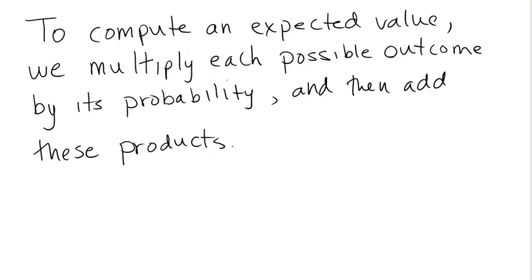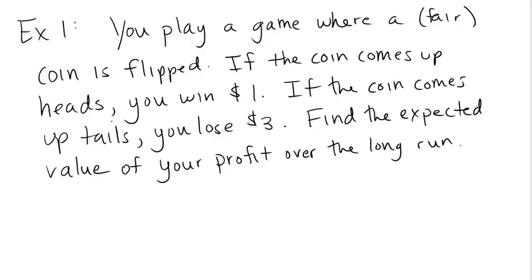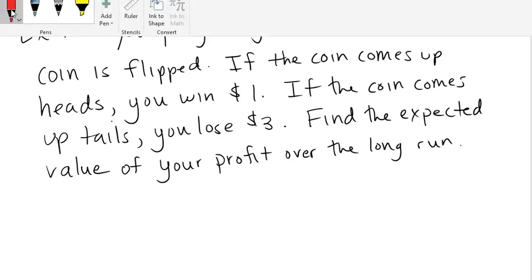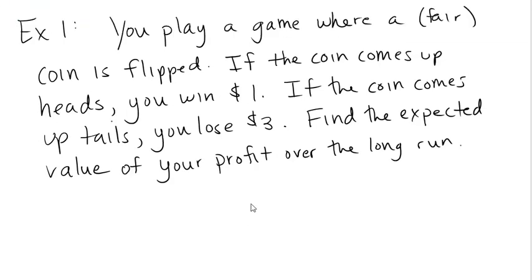To compute an expected value, we multiply each possible outcome by its probability and then add these products together. So one of the possible outcomes is that you win $1, and I'm going to represent that by a positive 1. I multiply that by its probability. The probability I want here is the probability that the coin comes up heads. Well, that's 1/2 because the coin is fair. So this number right here is the probability that the coin comes up heads, and we multiply it by the outcome when we get heads on the coin, which is a win of $1.